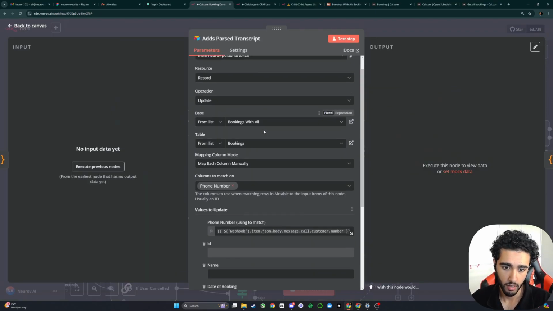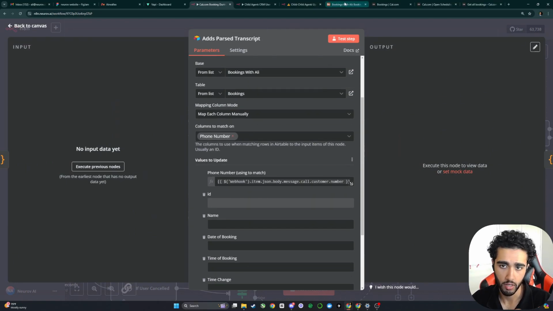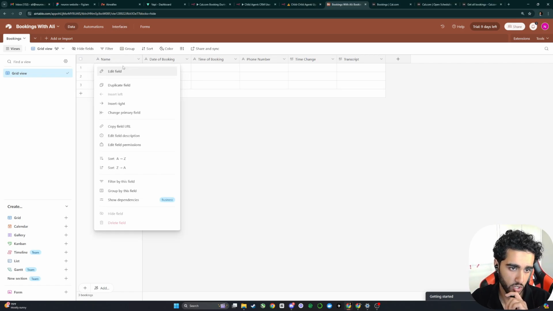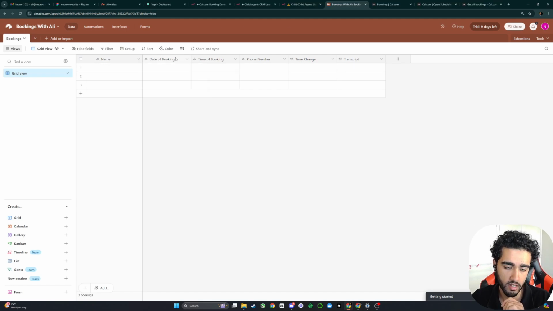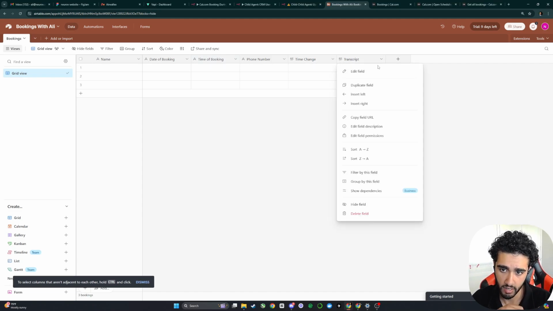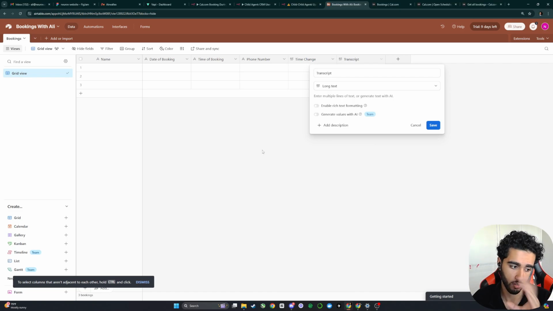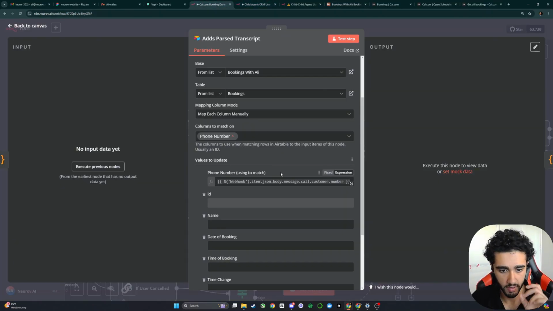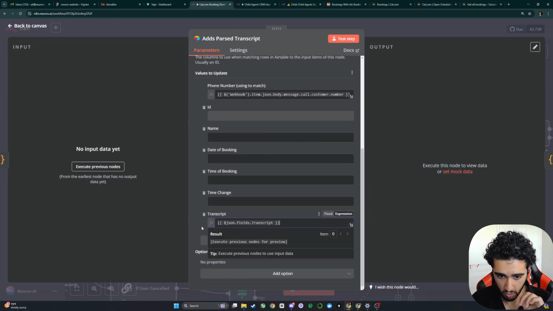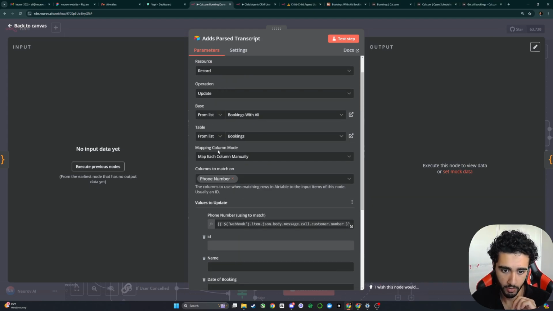So we go into here and I'll show you the Airtable, but this is what the Airtable looks like. It's basically just bookings with Ali and bookings. So you have your name, which is just a single line text, date booking, single line text, time booking, single line text, phone number, single line text, time change is long text, and then transcript, which is what I was just talking about, is long text. So once that's done, we basically just take the phone number from the webhook and put it in here. The transcript from that JSON field, we put it in here. And that's basically it. We just match it to the phone number.